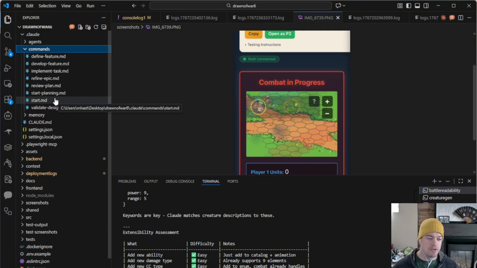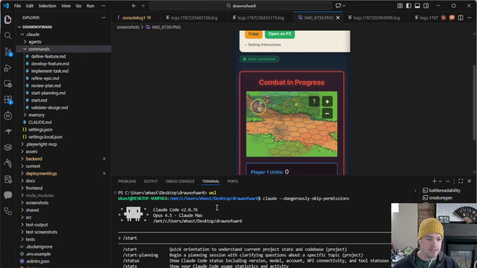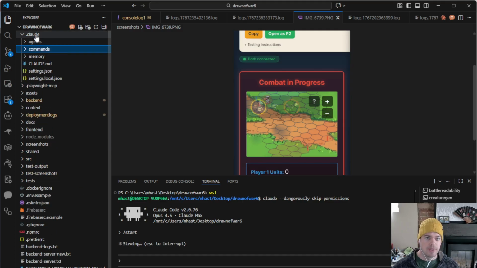So when I start a new session with Claude, like I'll do right now, I'm on Windows, so I have to run it in Linux. And I run it in dangerously skip permissions. So that'll start Claude, but it doesn't have context yet. So I just do /start, and that tells it to review our docs and the code base.